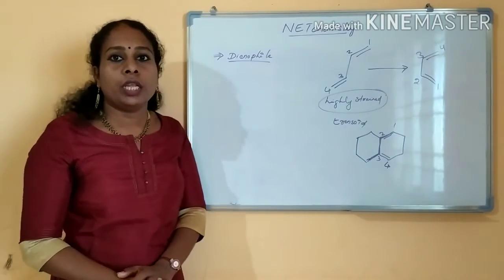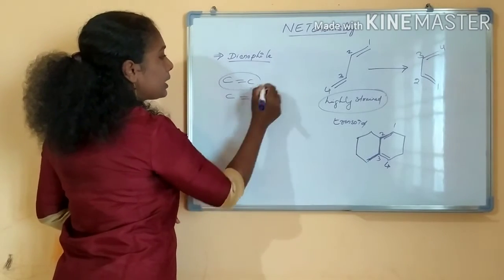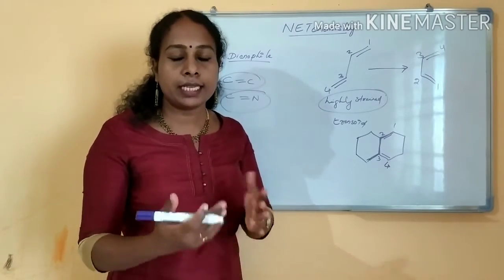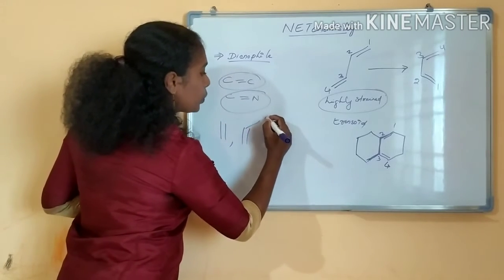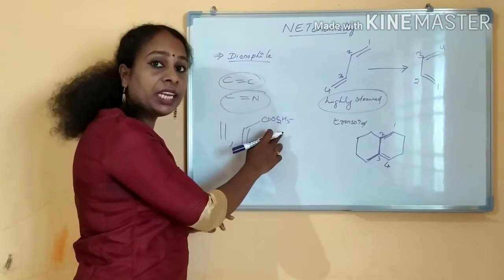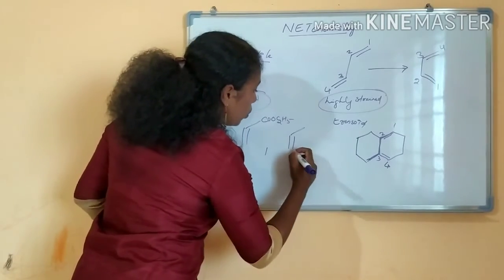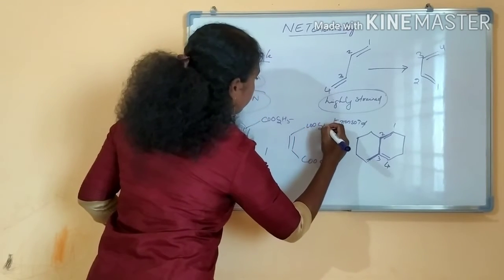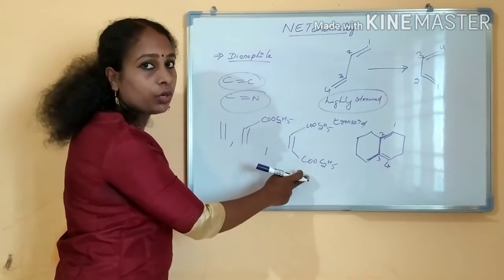What is a dienophile? Whatever has a C double bond C or else a C double bond N, all these things can act as a dienophile. All double bonded systems can act as a dienophile. So if you see ethene substituted with COOC2H5, with any electron withdrawing group, the reaction rate will be maximum. If it is substituted on both sides with COOC2H5, the Diels-Alder reaction will be maximum here. Both sides are substituted with an electron withdrawing group.